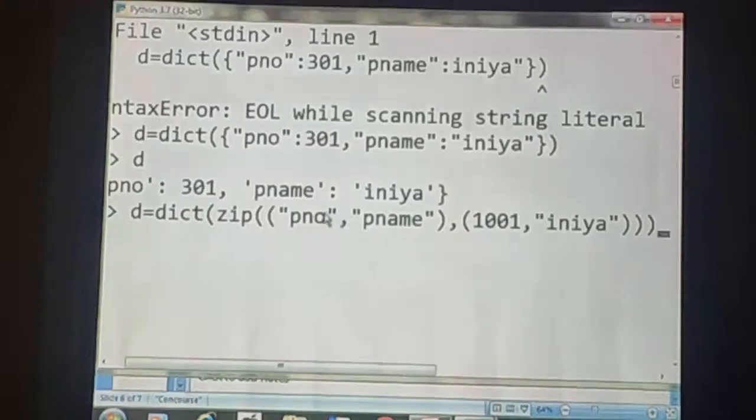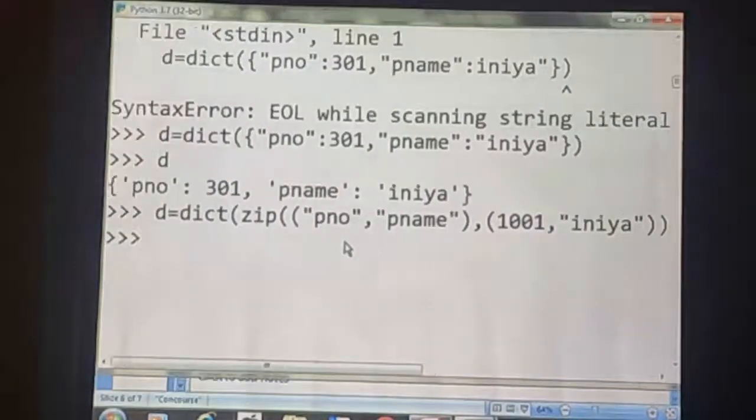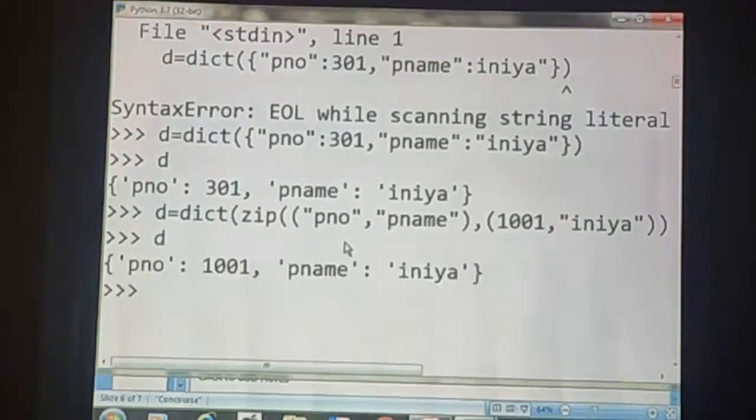see here, we will get the answer for D. But I have mentioned keys separately and values separately. Okay. Here, what is the use of the zip function? The zip function is used to club the key set, that means the first set, with the second set of values.